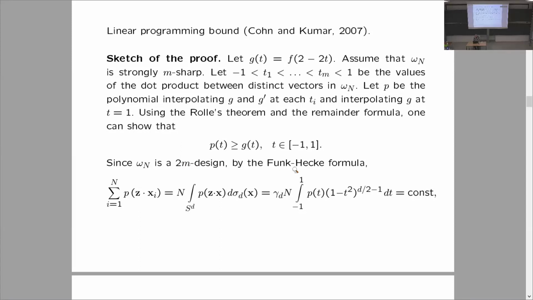Because omega n is a 2m design, you can show that for this polynomial of degree at most 2m, the potential quantity is actually a constant function of x. You can do this, for example, in the following way. You take this potential of the evaluated polynomial, and because omega n is a design, the average value on the left equals the integral on the right. Of course, I multiply by n instead of dividing. And then using the Funk-Hecke formula, this integral can be written as this integral, which is just a constant number.